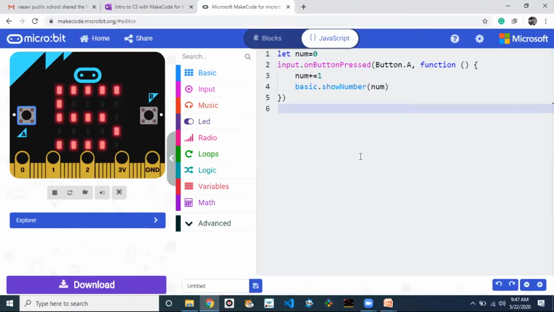Or else, in the upcoming classes, I will teach about the sensors. If you use the accelerometer sensor or else the hall sensor, in real time also you can use this one. Simply you can take this micro:bit and fix it to your shoe with a shoelace. Then how many steps you make in the morning walk, it will count it also. After completion of your walking, you can see the result also. Those types of applications it will give you.